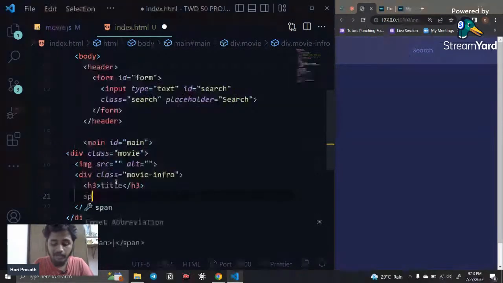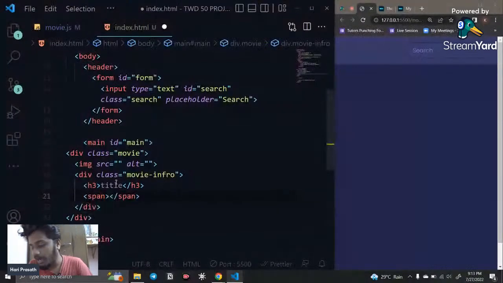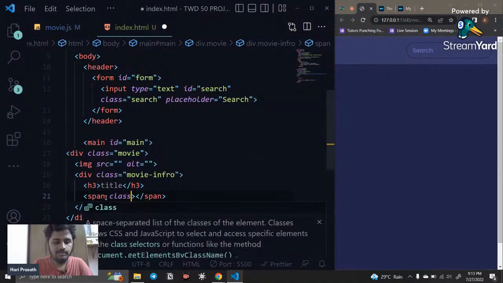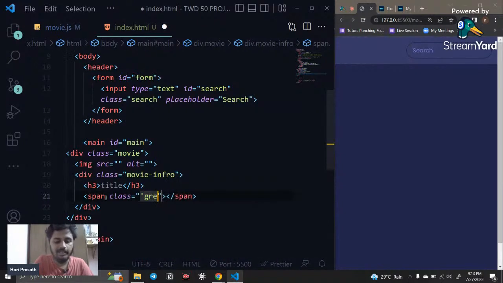After here, a span element is going to be there, and inside the span element a class is going to be there, something like green. This is going to be used for setting the color of the element. Then a number is going to be there, something like the rating of this movie.